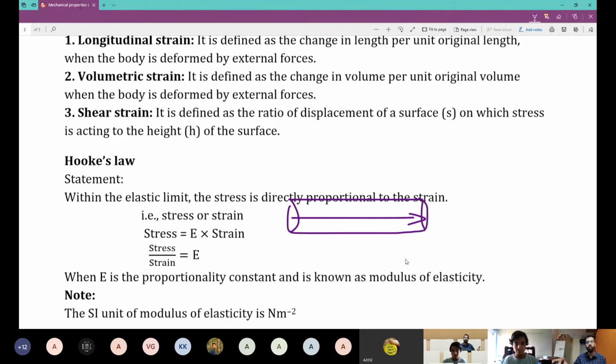This is longitudinal stress. Now, what is the strain in this case? It is delta L by L, longitudinal strain. You should only take the respective stress and strain. You cannot take strain as volumetric and stress as longitudinal. You should take the same one.